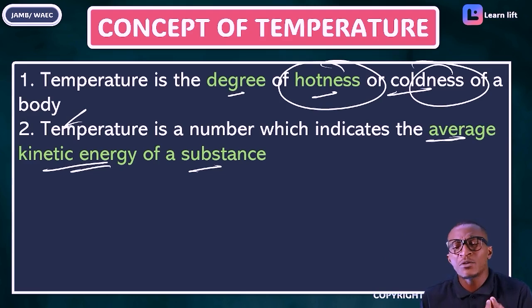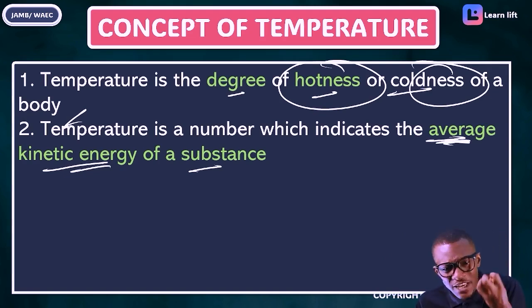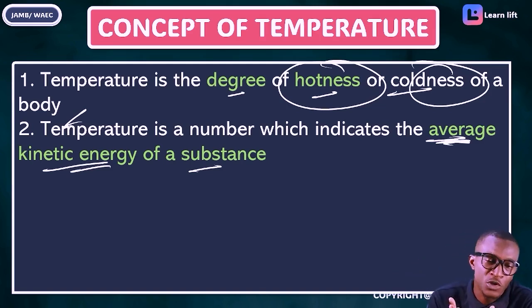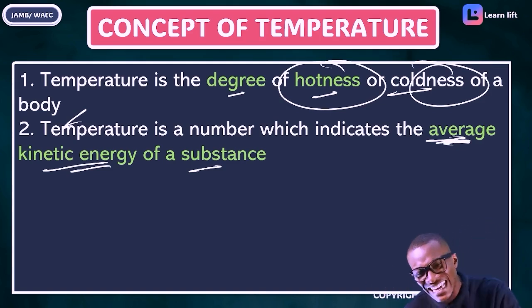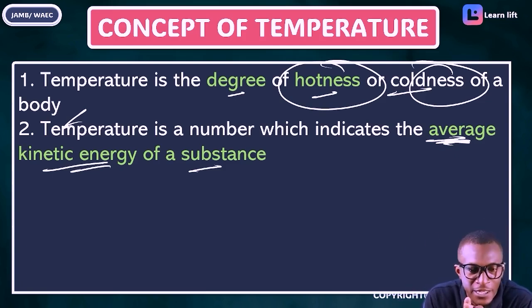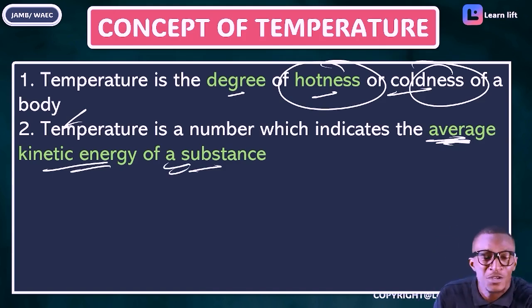So when we talk about the kinetic energy in a substance, we just need the average. You don't even need the exact value. As long as there's an average kinetic energy of the substance, we know the temperature of that substance. Everybody, what is temperature? It is the average kinetic energy of a substance, while heat is the total energy of a substance. Do you understand that? Because these are the things they examine now. These are the past questions.